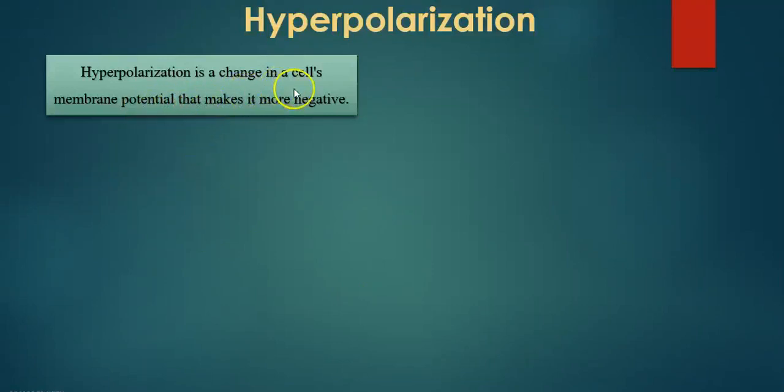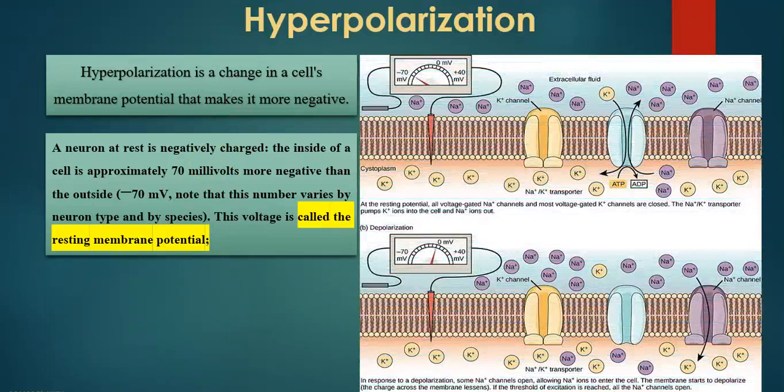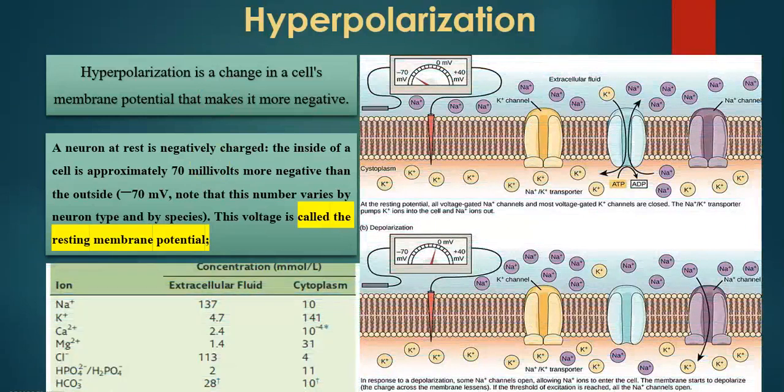Hyperpolarization is a change in a cell's membrane potential that makes it more negative. So, change in membrane potential. What is the membrane potential? We have to know. In the resting condition of the cell, we know the cells are continuously working, but cells also have some resting period. Between two working periods, there is a resting period, during which the outside and inside of the cells have different chemical, ion concentration.